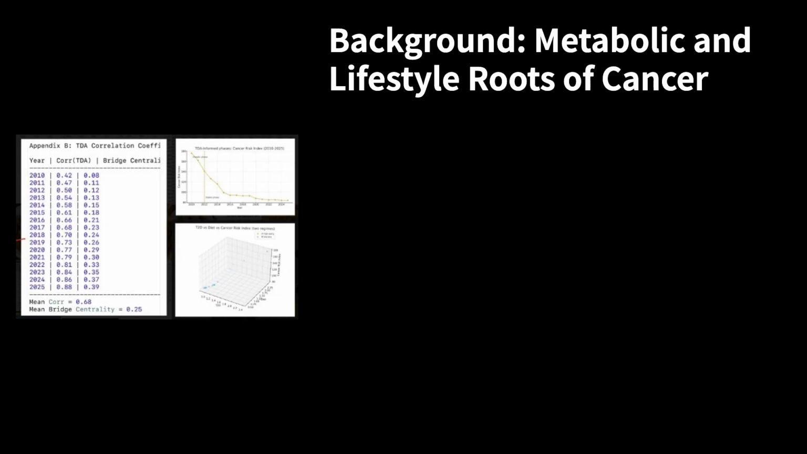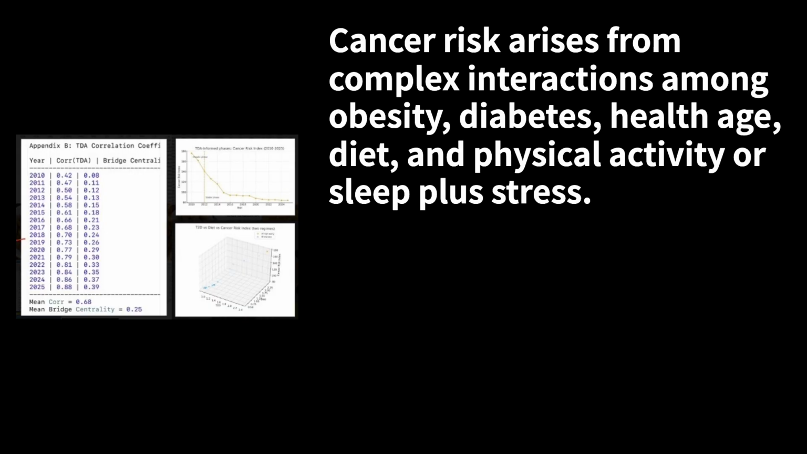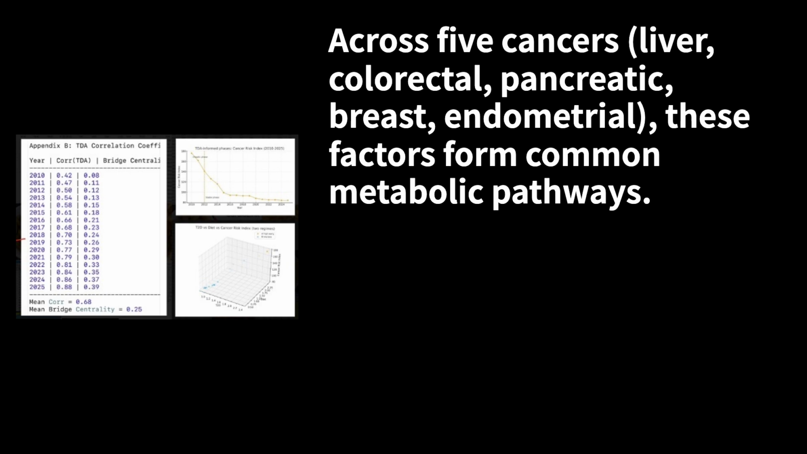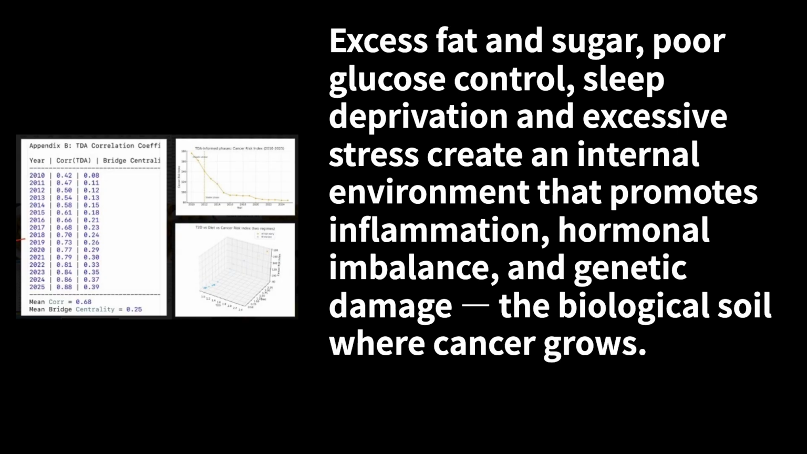Background: metabolic and lifestyle roots of cancer. Cancer risk arises from complex interactions among obesity, diabetes, health age, diet, and physical activity or sleep plus stress. My VMT-based model defines cancer risk across 5 cancers: liver, colorectal, pancreatic, breast, endometrial. These factors form common metabolic pathways. Excess fat and sugar, poor glucose control, sleep deprivation and excessive stress create an internal environment that promotes inflammation, hormonal imbalance, and genetic damage, the biological soil where cancer grows.